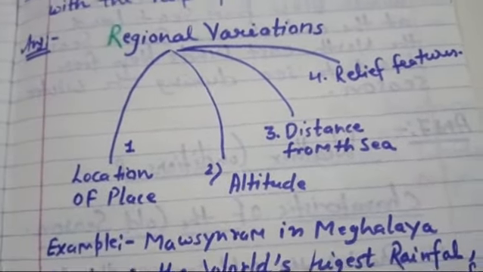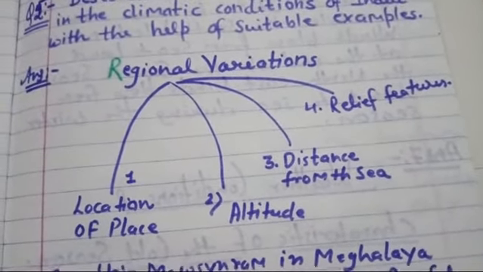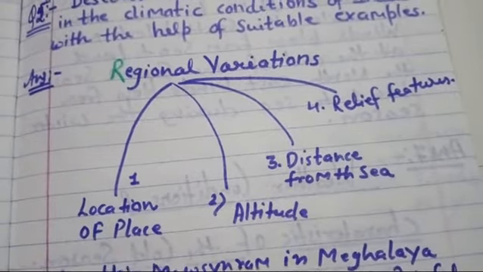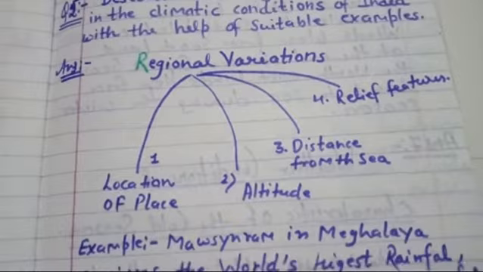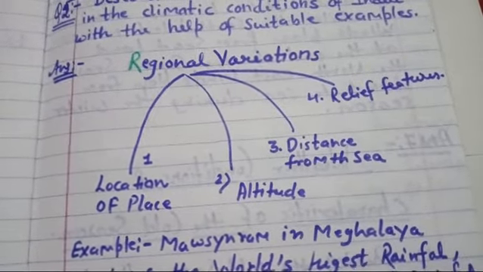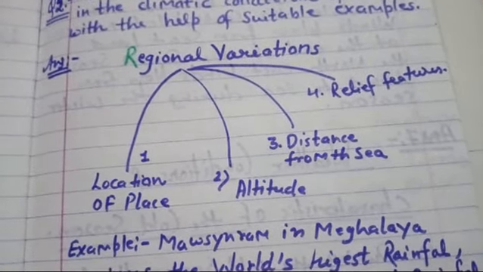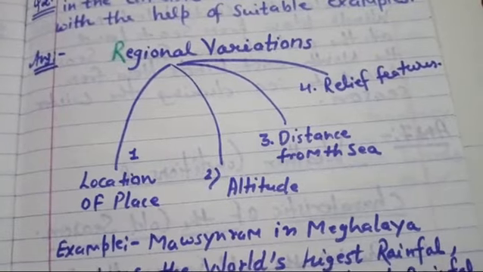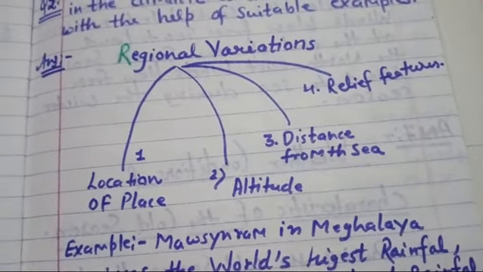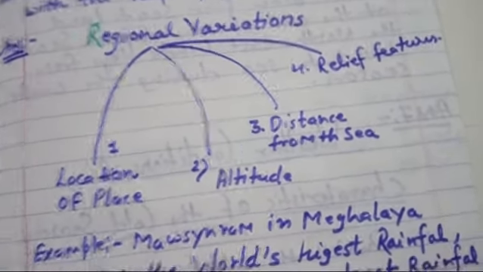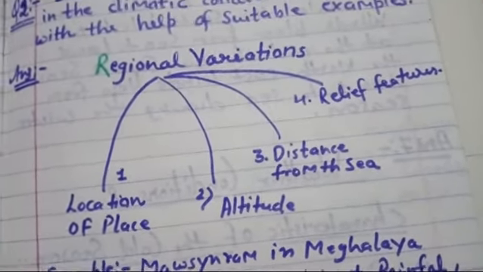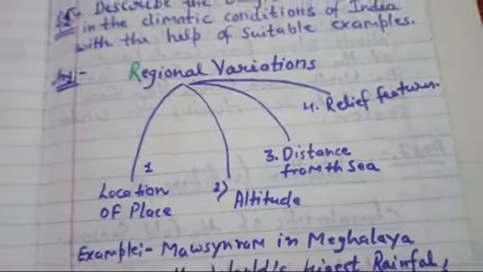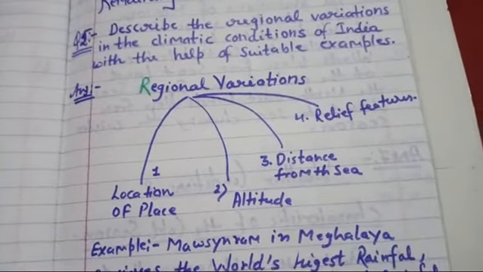So these are the 4 factors which are related to the regional variations of climatic condition of India. Just because of these differences, the location of the place, altitude, distance from the sea of that particular state, and the relief feature of that particular area are different. That's why we have diversity in the regional variation of the climatic condition of India.